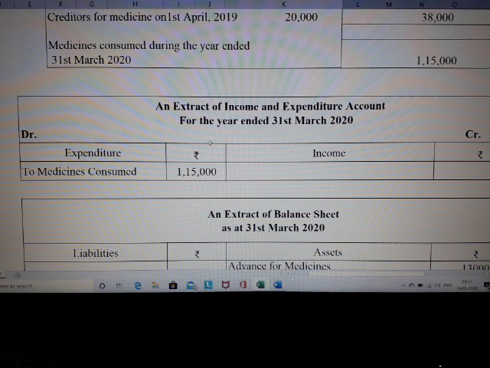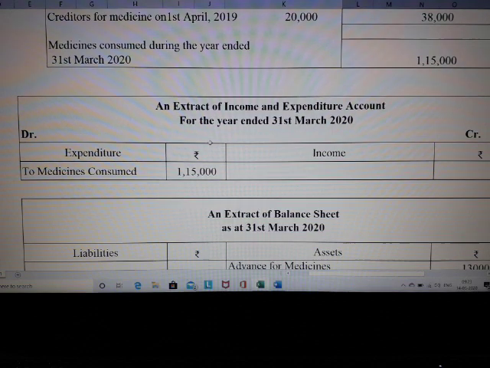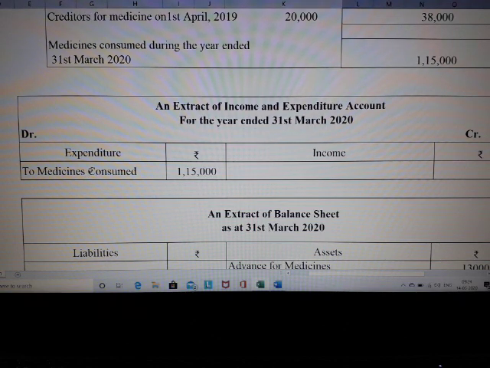So none of the items will appear on the credit side. Only on your debit side you will mention medicines consumed, the amount of 1,15,000. Can you understand? The next thing we are asked is to prepare the balance sheet for this problem.